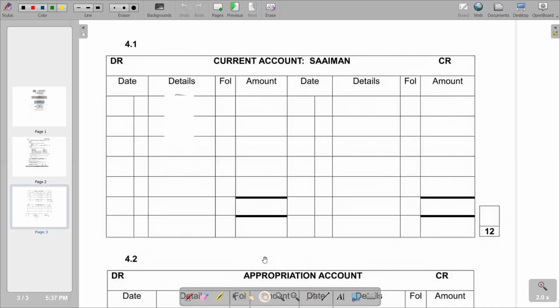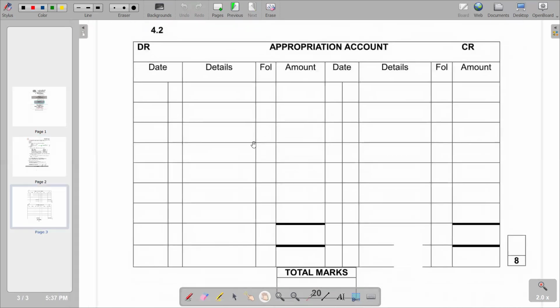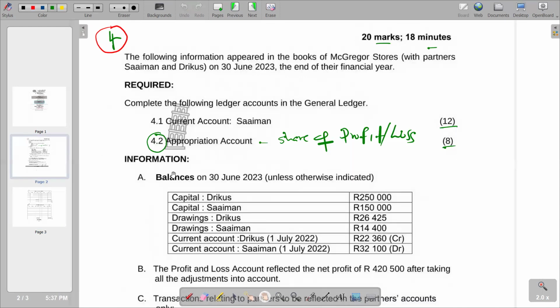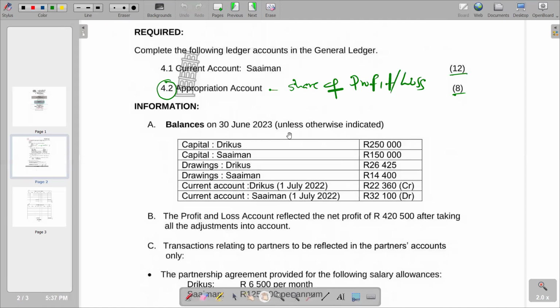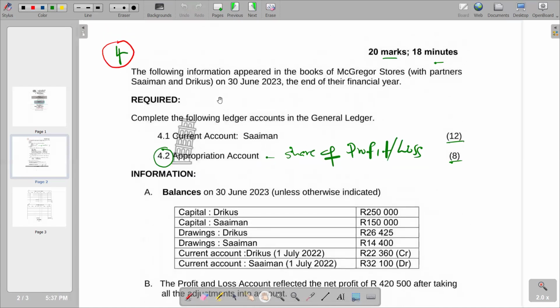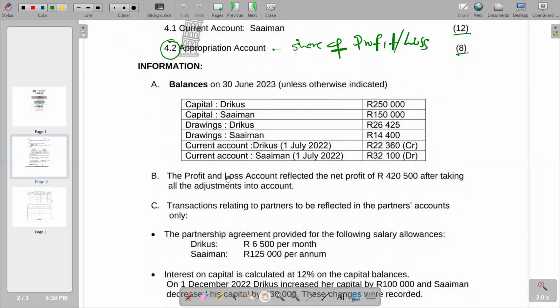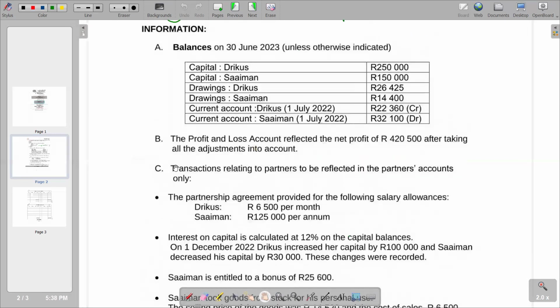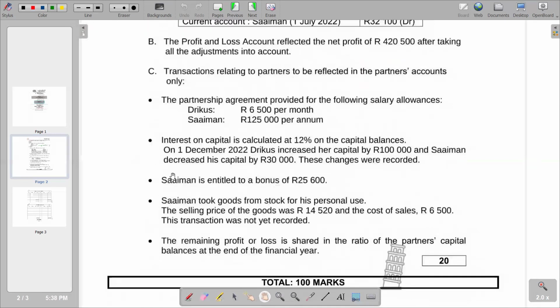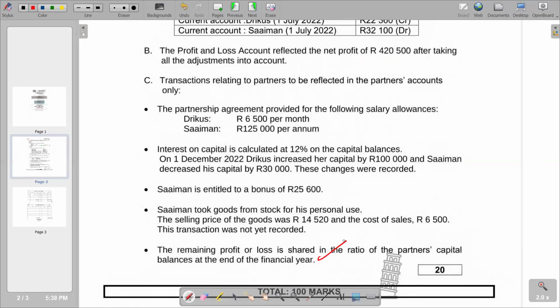So we go to our answer section and we see that our appropriation is 4.2, which is here. So we are going to give our appropriation there. Remember, we have further information that we are given, so we are supposed to go through everything. On information A, you are given balances on 30 June 2023, unless otherwise indicated. And 30 June 2023 is where our period is ending. That is the end of the financial year. These are the balances at the end of the period. Then you have information B, C that you need to go through before you start to answer the question. So our information is ending here.